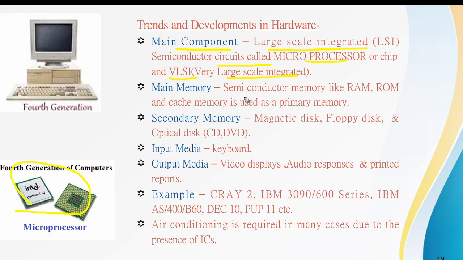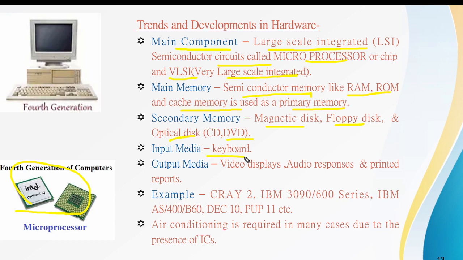The main memory is the semiconductor memory, like the RAM and ROM, and cache memory is used as the primary memory. And the secondary memory is the magnetic disk, floppy disks, and also the optical disks like CDs, compact disc, and DVDs also used as the secondary memory.